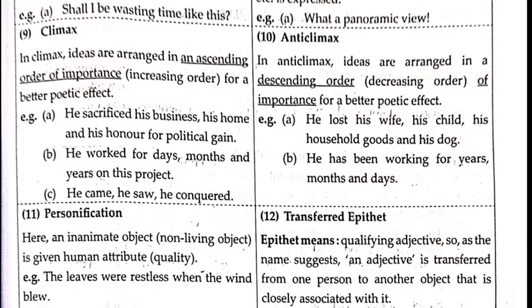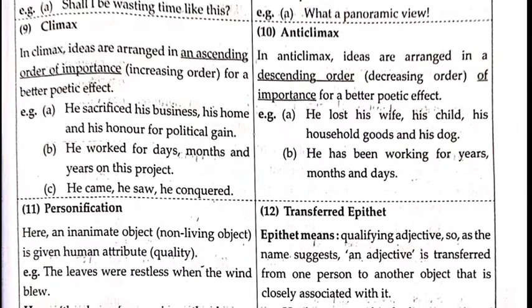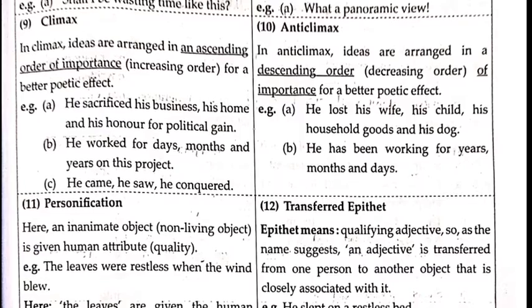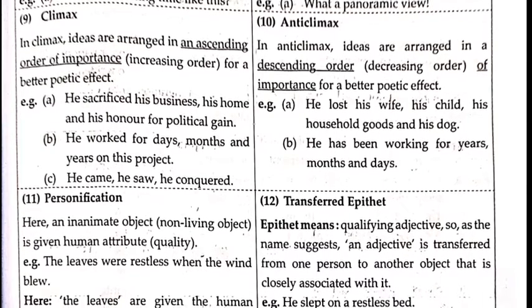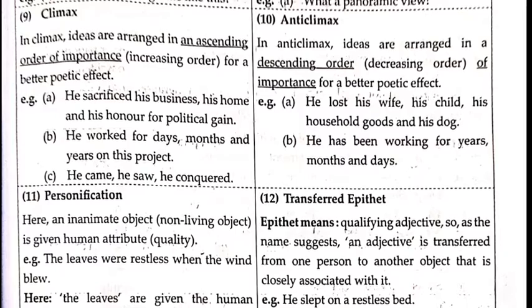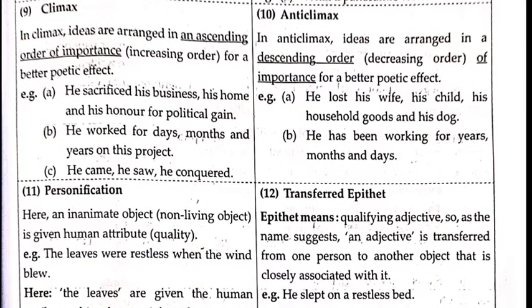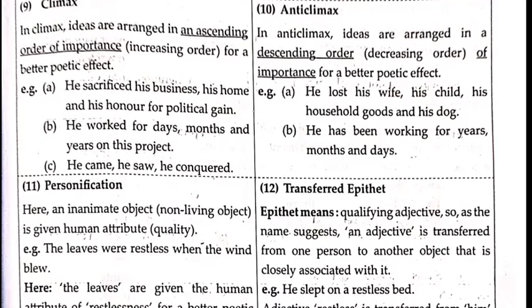Anticlimax, which is exactly opposite to climax, means the ideas are arranged in the descending order or the decreasing order of importance for a better poetic effect. Example, he lost his wife, his child, his household goods and his dog. Second, he has been working for years, months and days.